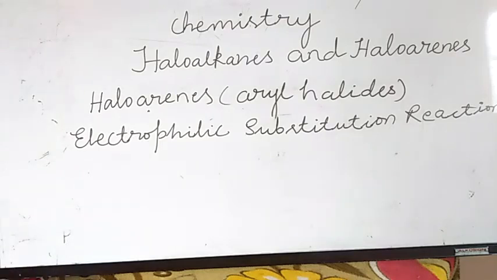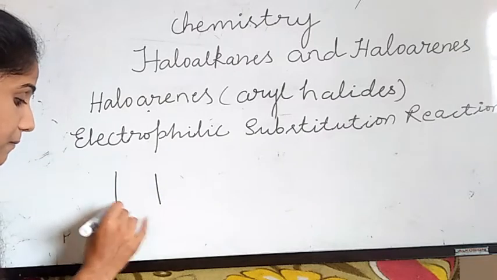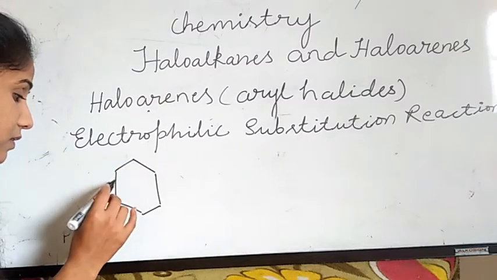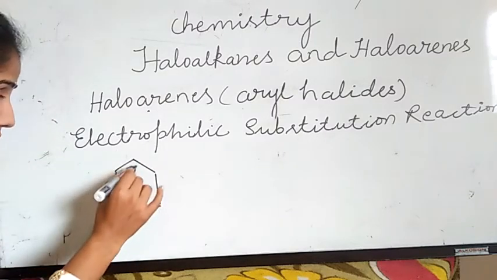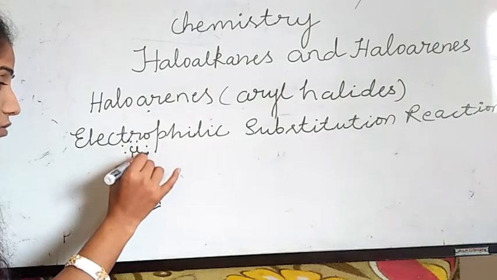See here, I am writing again the resonating structures of chlorobenzene. Chlorine has lone pairs of electrons.